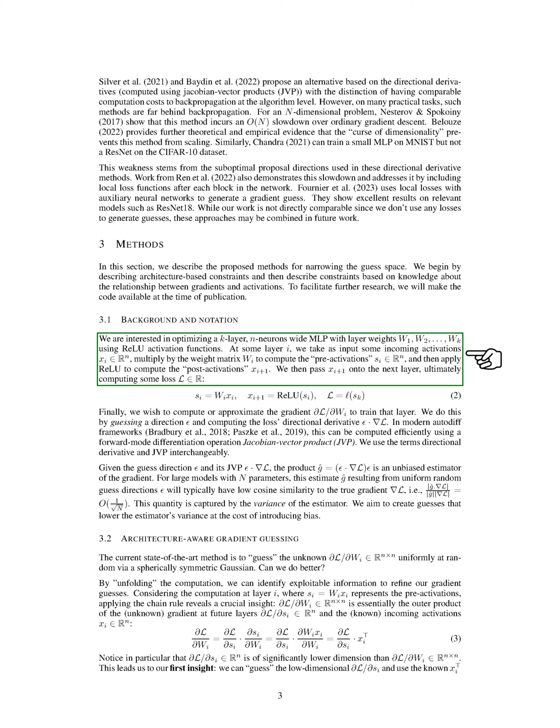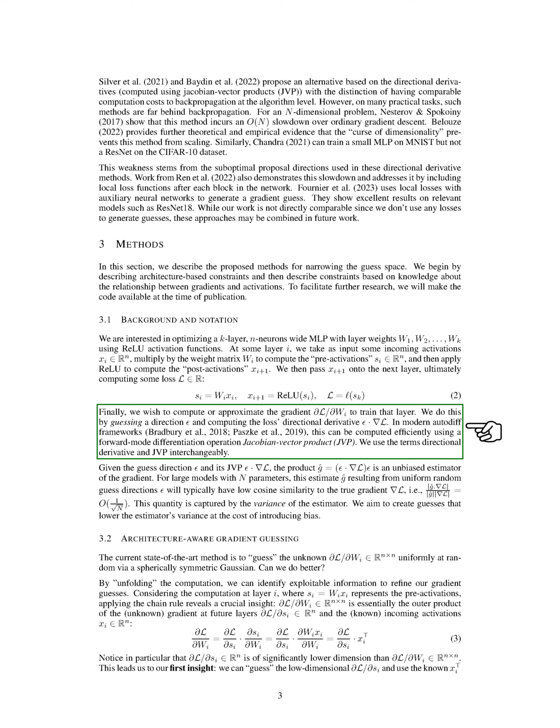At any given layer i, we take the incoming activations, represented by X_i, multiply them by the weight matrix W_i to get the pre-activations, S_i, and then apply the ReLU function to get the post-activations, X_{i+1}. We then pass X_{i+1} to the next layer, and eventually calculate a loss, L. Our goal is to compute or approximate the gradient ∂L/∂W_i to train that layer.